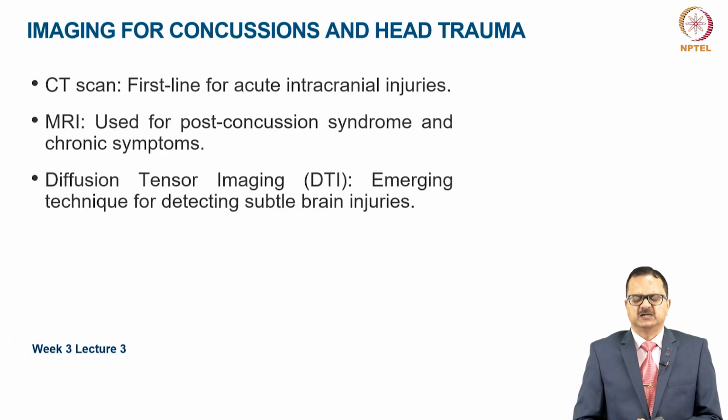In concussions and head trauma, CT scan is the first line modality for acute intracranial injuries. MRI is used for detection of post concussion syndrome and for chronic symptoms. Diffusion tensor imaging is an emerging technique for detection of subtle brain injuries which cannot be picked up by normal MRI or CT.